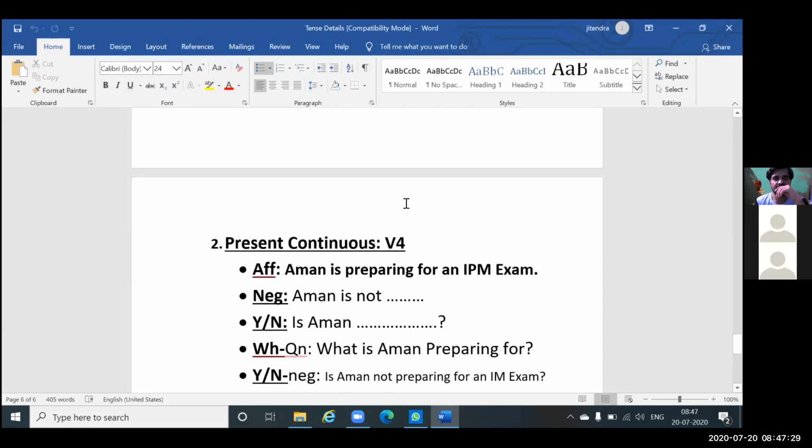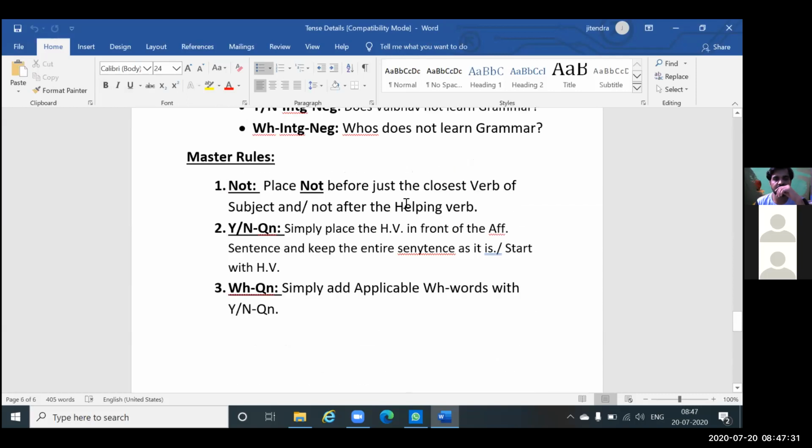So I have mentioned the rules here, right? How to place not: before the main verb, the closest verb of the subject, and after the helping verb. For yes/no questions, simply place the helping verb in front of the affirmative sentence. That's it.